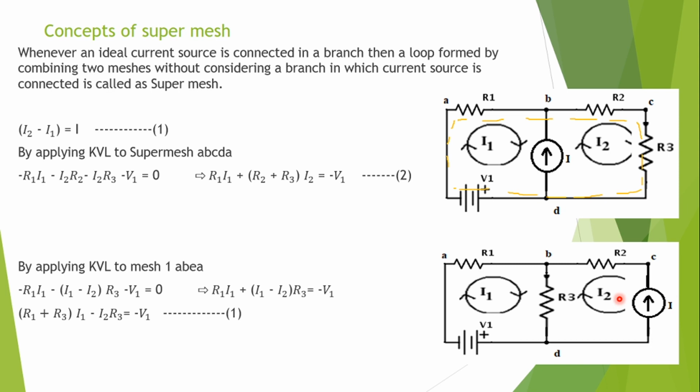So I'll express the mesh current in terms of the source current. That is, I2 equals minus I, because this direction is upward; the magnitude of I2 is equal to I. Like this we obtain two mesh equations, solve them to find the mesh currents, and then find the other parameters.